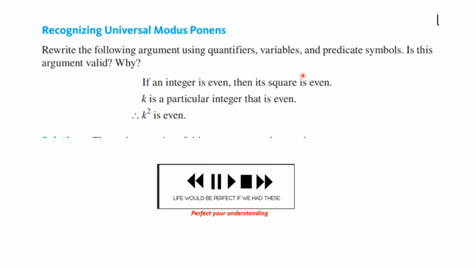So here's something for you to do. You want to rewrite the following argument using quantifiers, variables, and predicate symbols. And the question is, is it valid and why? You know what to do. Let's see how you did.